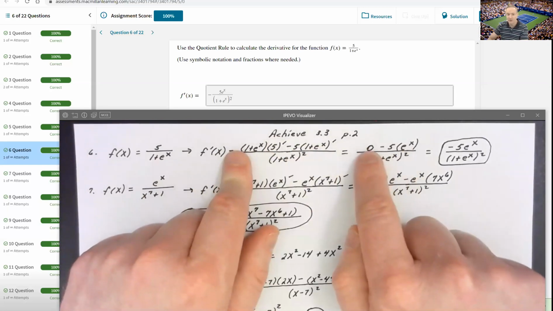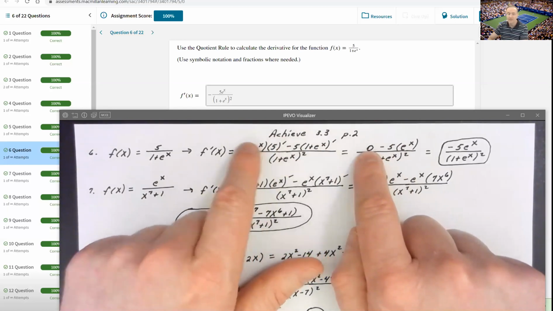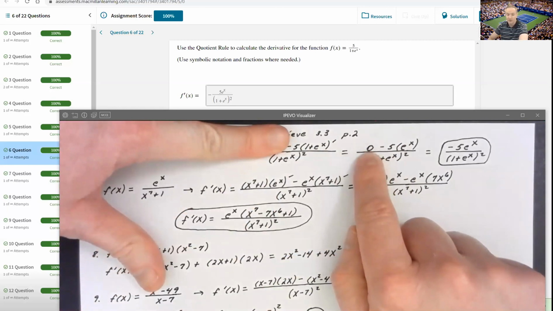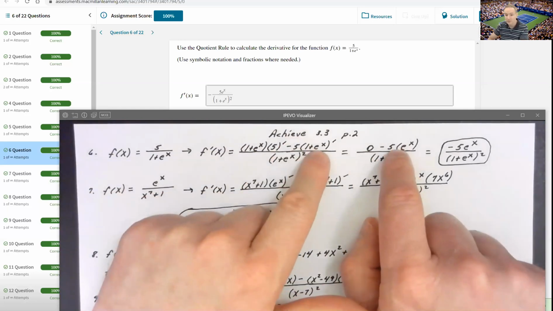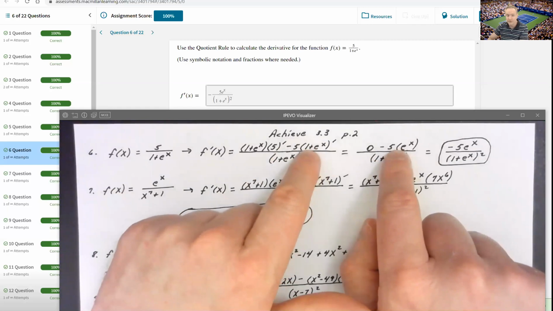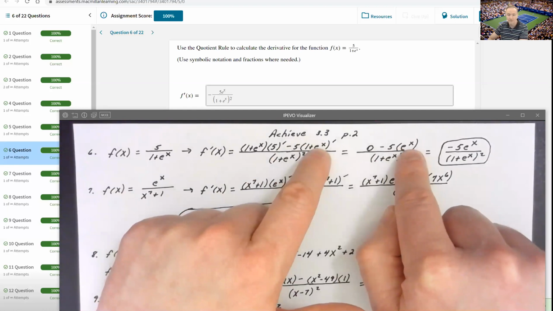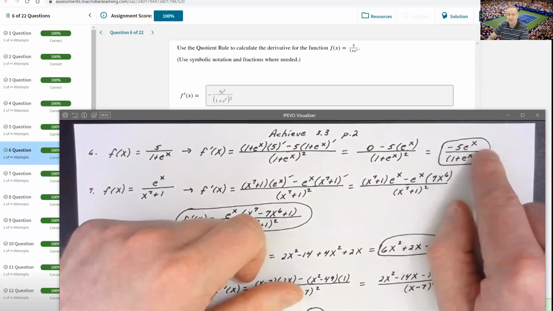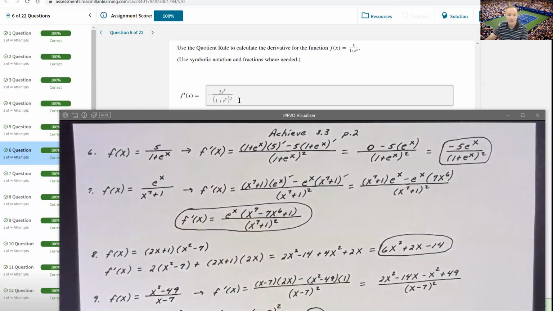Why did it become a 0 here? Because the derivative of any constant is 0, and 0 times any group is 0. So your whole first term up there, 0. Now you have minus 5 times the derivative of the group 1 plus e to the x. Well, the derivative of 1 is 0, but the derivative of e to the x is e to the x. So our numerator is just the negative 5 times e to the x, negative 5 e to the x over that denominator squared. And you can see that's precisely the way I entered it on Achieve, and it worked just fine.